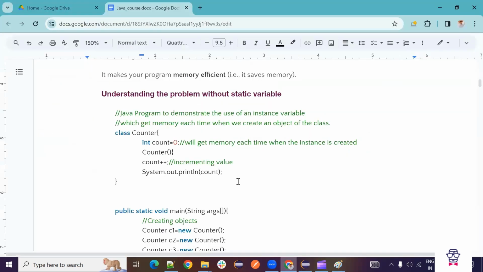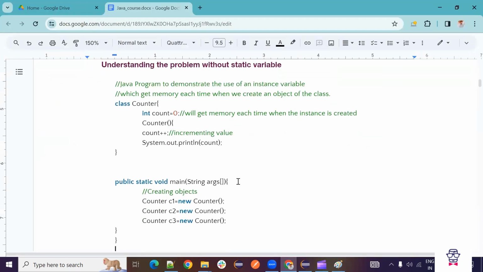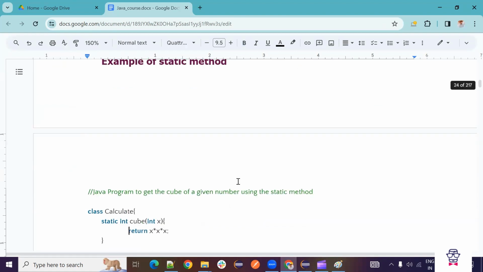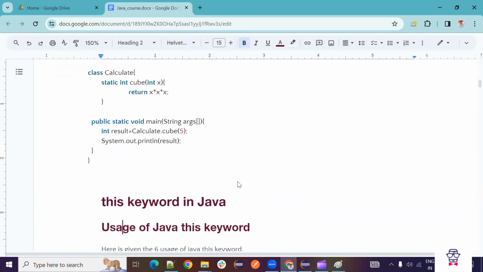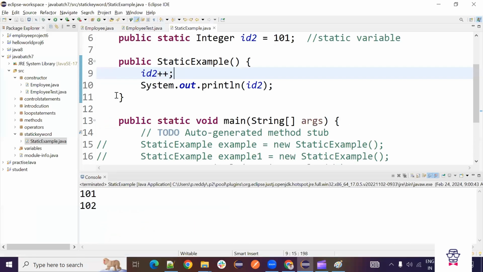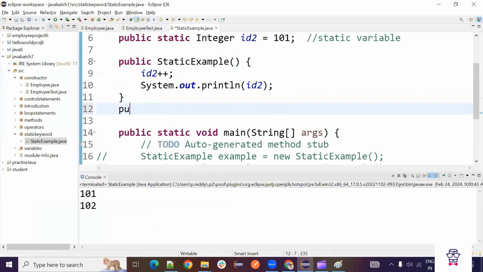Next thing is called a static method. A static method means you don't need to create the object, so directly you can call class dot that method. In that method, you can increase the value, like plus plus. For example, you have some static method. For a normal method, how will we create it? public void method name. Same way we have to create it, but public static. If you use the static keyword, it will be a static method.